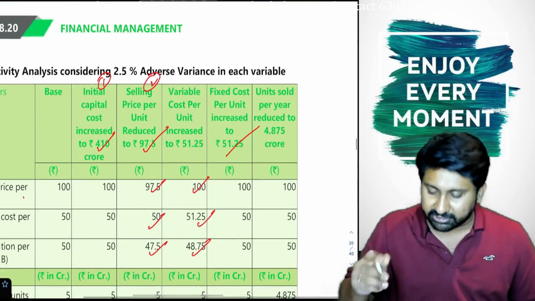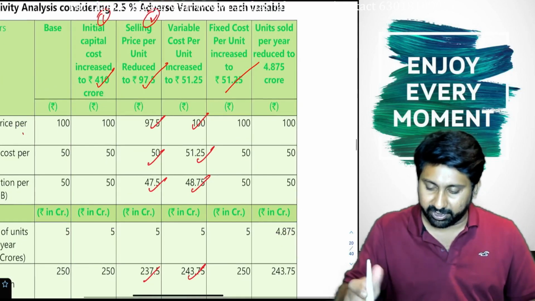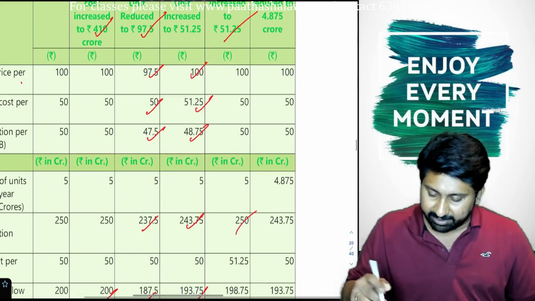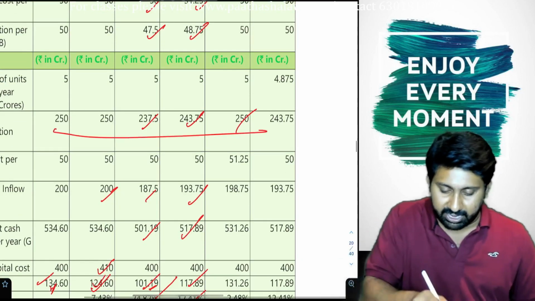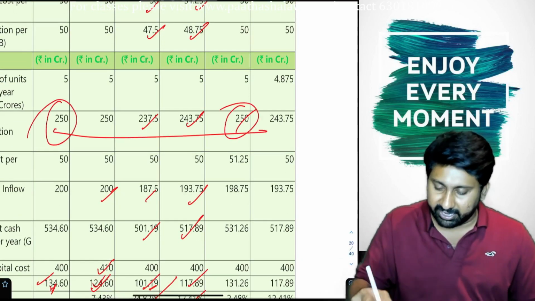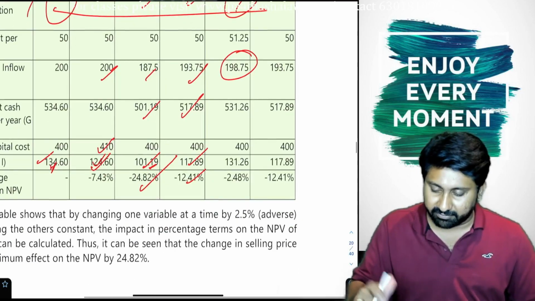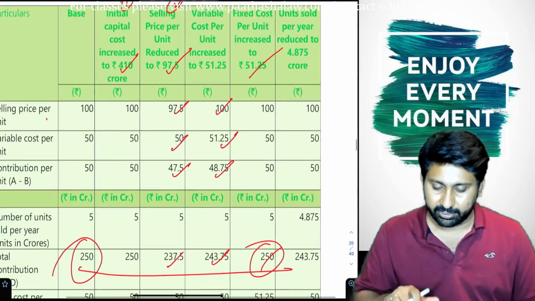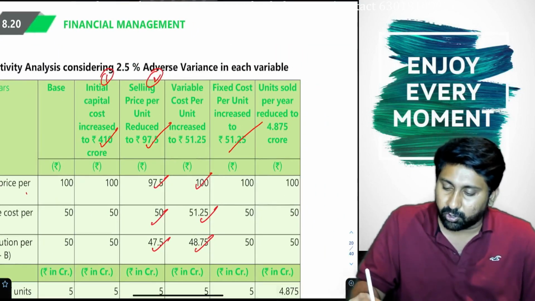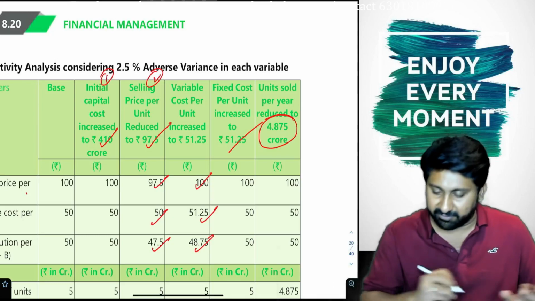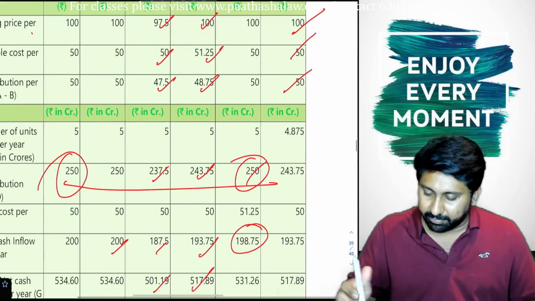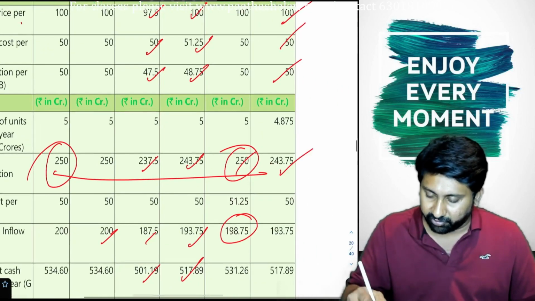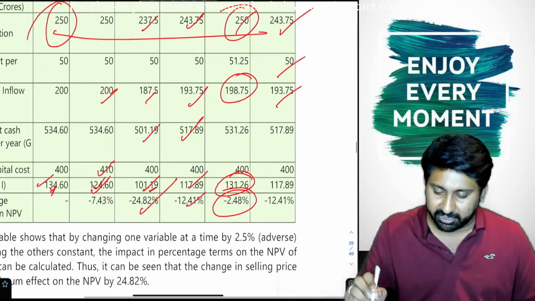Everything is same. Fixed costs are increased to 51.25. Up to here everything is same. Like the first one, the last one is same, but here the reduction is there. 198.75, you got 131.26. Change is only 2.48. Next, if the units sold reduce to 4.875, the others are same but here there will be a change. I got 243, minus 50 gives 193.75.